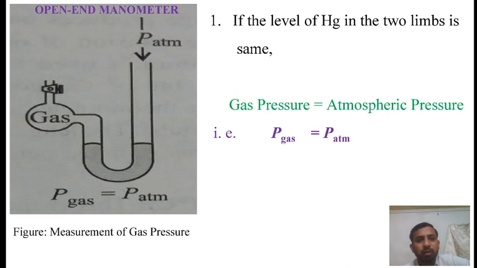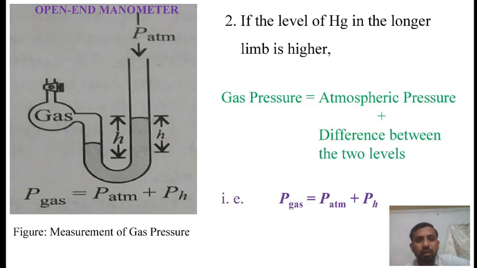Friends, remember there are three possibilities. Let us discuss one by one. The first possibility: if the level of mercury in the two limbs is the same, then the gas pressure is exactly equal to atmospheric pressure. The second possibility: if the level of mercury in the longer limb is higher, then the gas pressure is equal to atmospheric pressure plus the difference between the two levels.